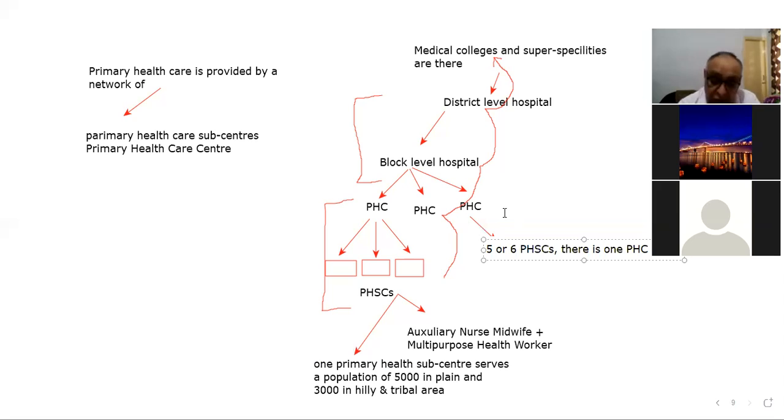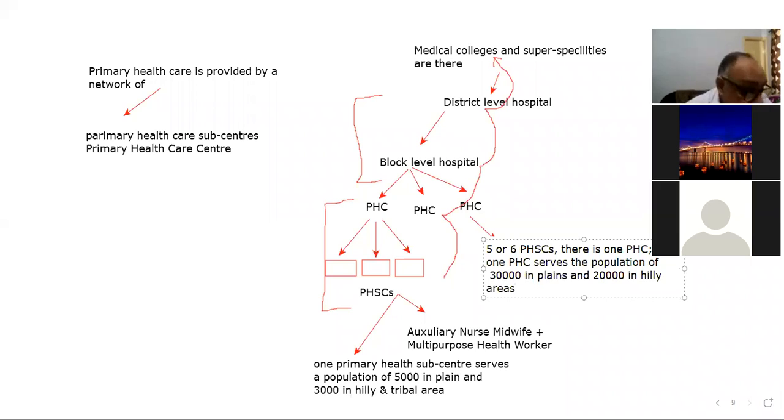Okay. So one primary health center serves the population of about 30,000 in plains, and about 20,000 in hilly areas, hilly and tribal areas. So that is there.